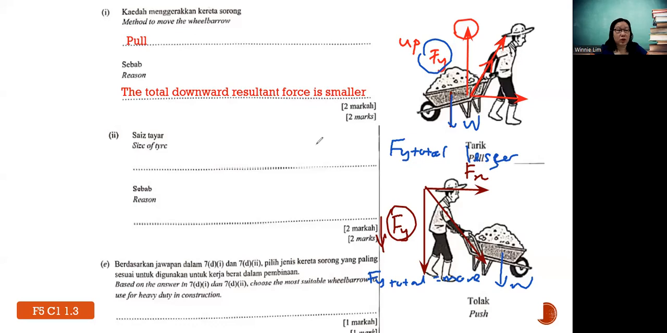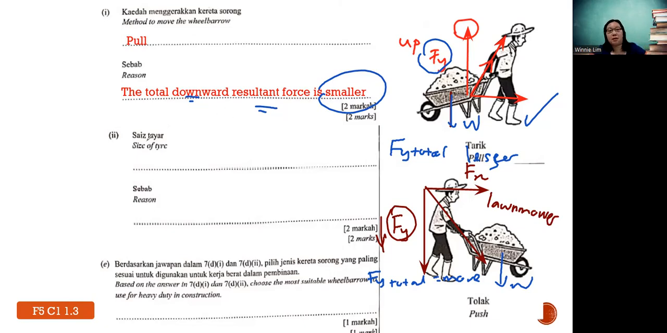Like in the construction site, you want it to be lighter. That's why it's better to pull it, so you will have a smaller resultant force downward. But in which scenario should you push? An example is a lawnmower, because you want to cut the grass and you want to push towards the ground. They are more stable.